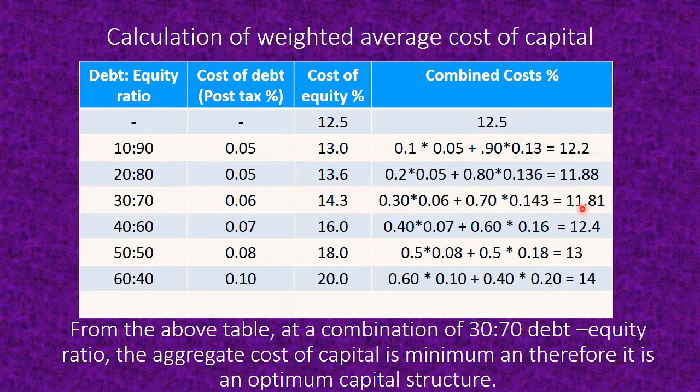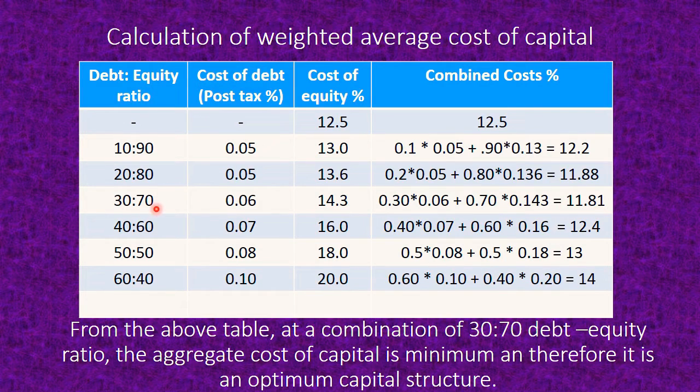11.81 is the least possible weighted average cost of capital. So this means that if the company goes with a 30:70 debt equity ratio, the company would benefit because the overall cost of capital is minimum, that is 11.81.